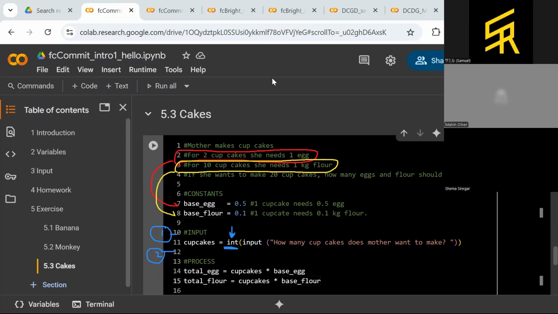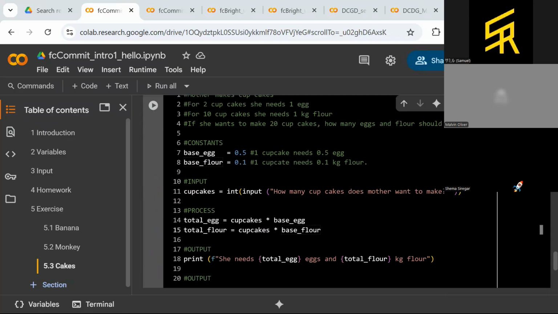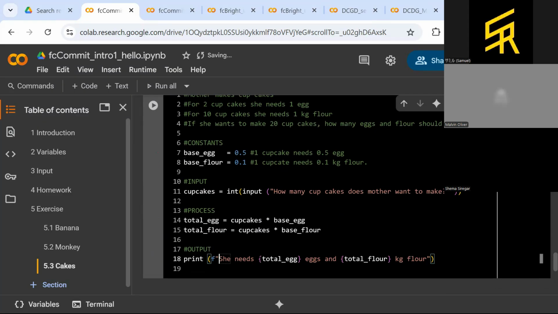Okay, good. So we continue to the last part, which is the output. The output is that it needs the total eggs and total flour. Or make it more intuitive: to make how many cupcakes again?